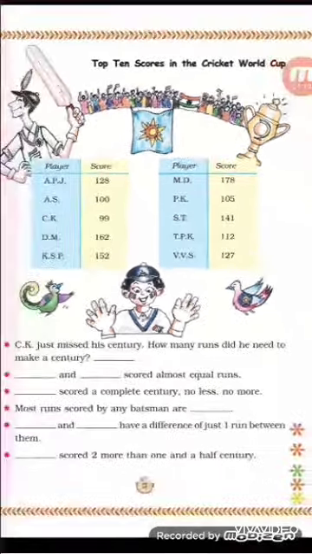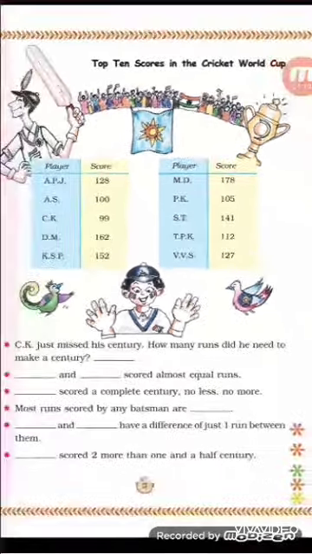Fourth, the most runs scored by any batsman are, most runs means the maximum score, the highest score. Who has the highest score? Yes, you can see in the table, MD. MD has scored 178 runs. He has the highest score. So, the answer is 178, which means MD.